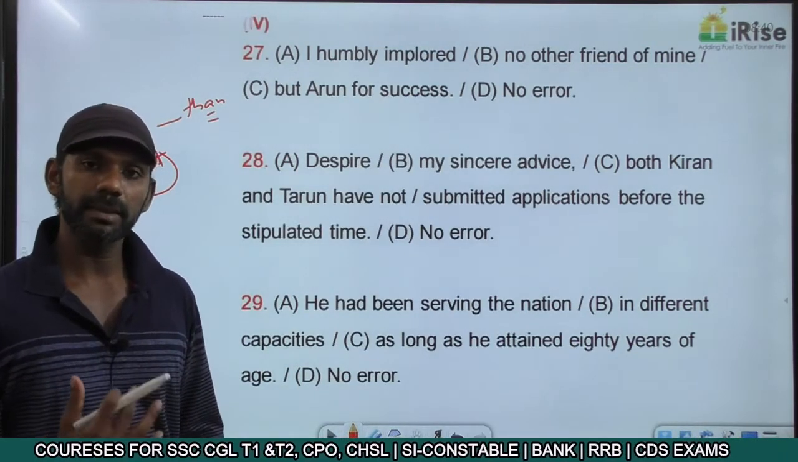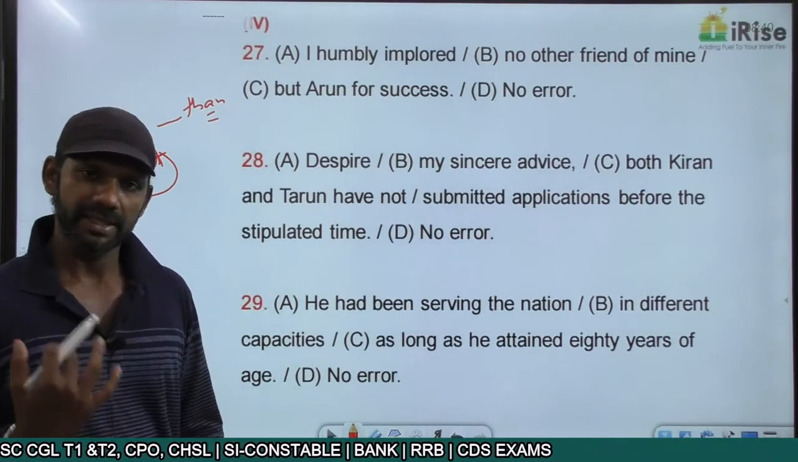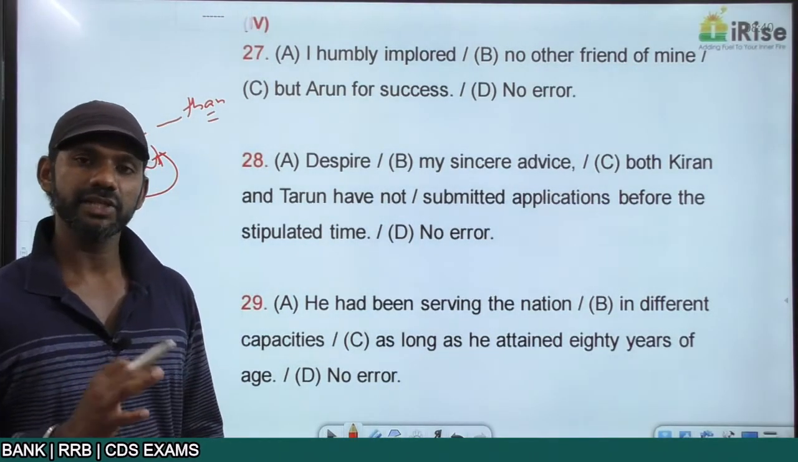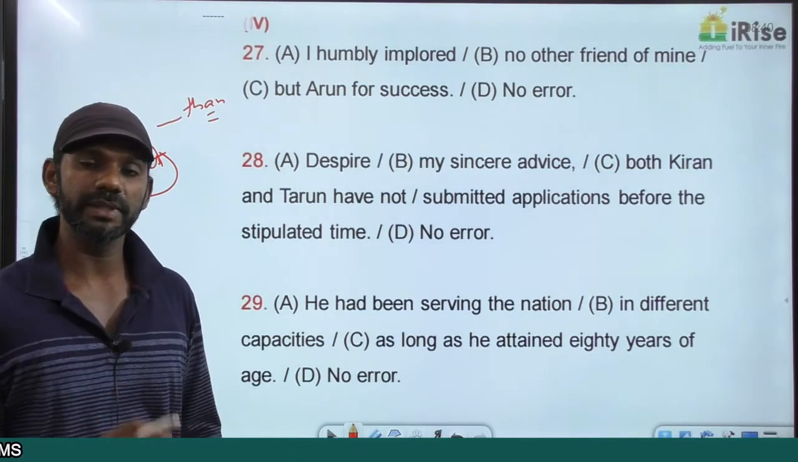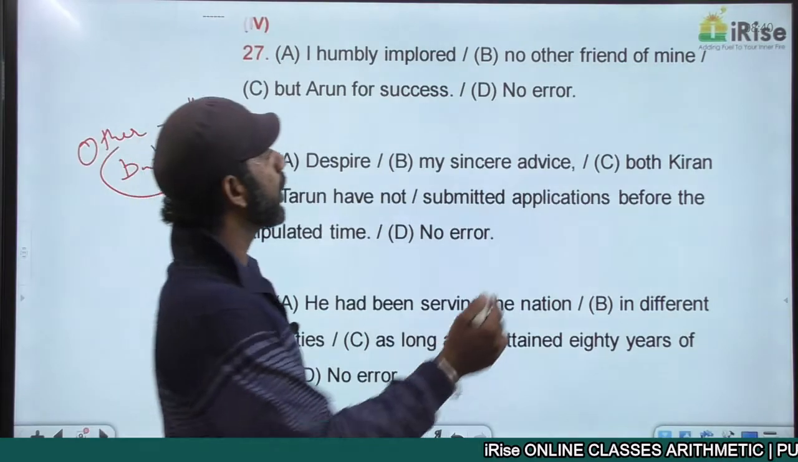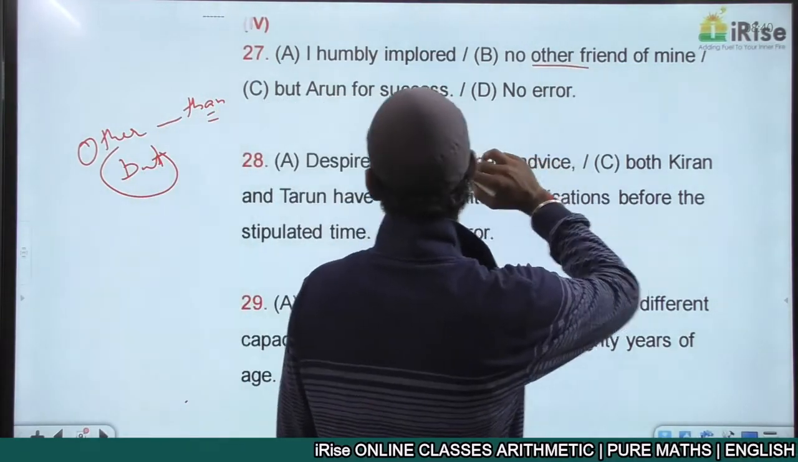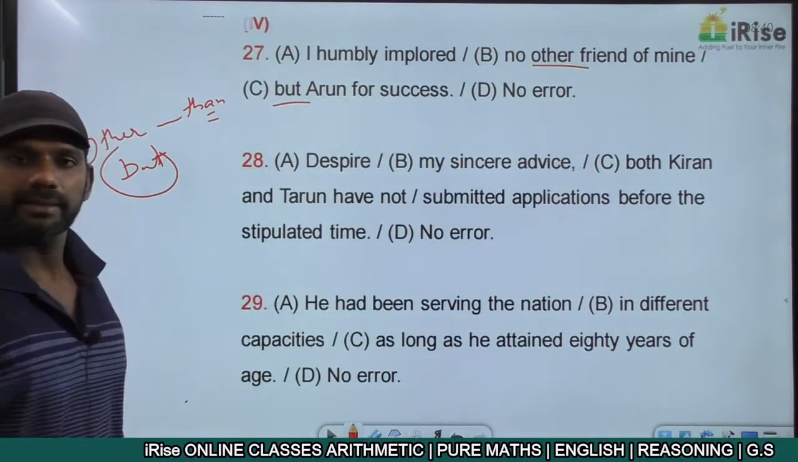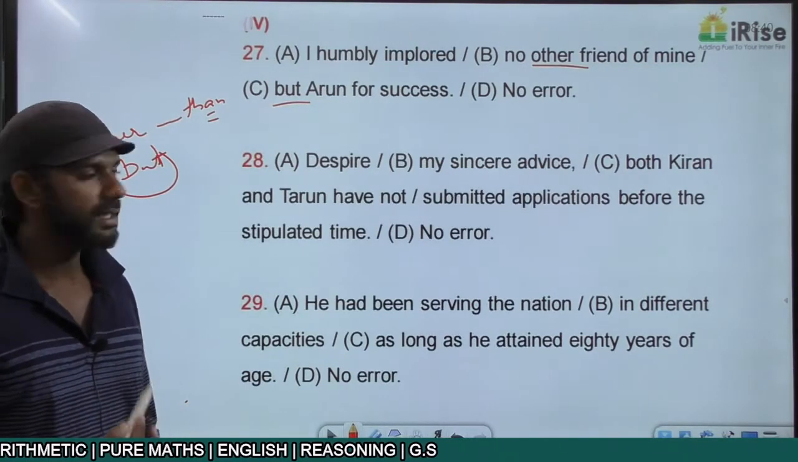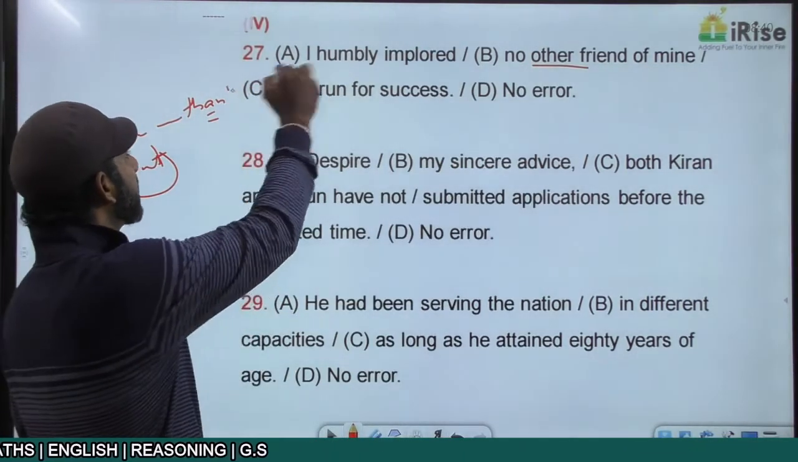She is no other girl than my sister and she is no girl but my sister mean the same. She is no other girl than my sister means she is my sister. Similarly, she is no girl but my sister also means she is my sister. So, I humbly implored no other friend of mine but. Other cannot be followed by but, other will be followed by than. That is the error. So the error is in part C.